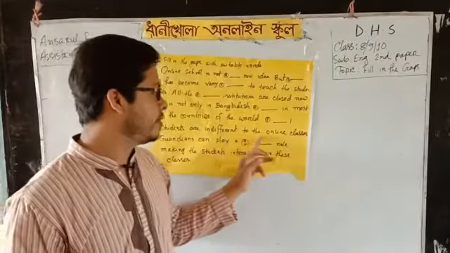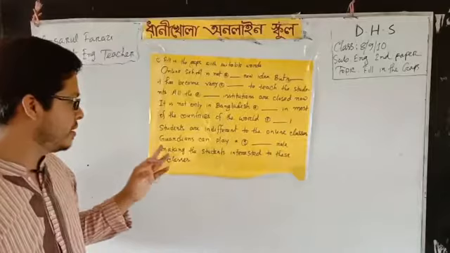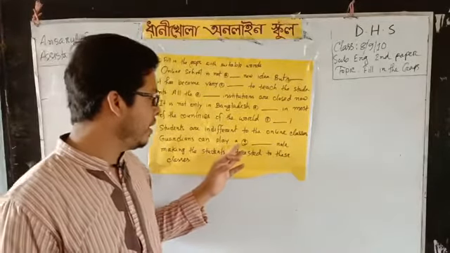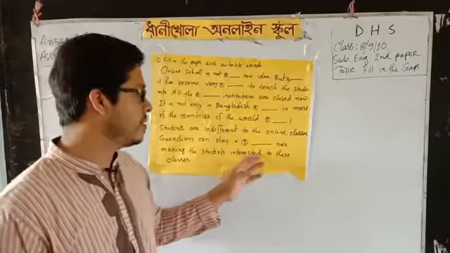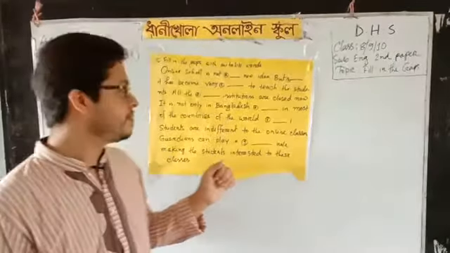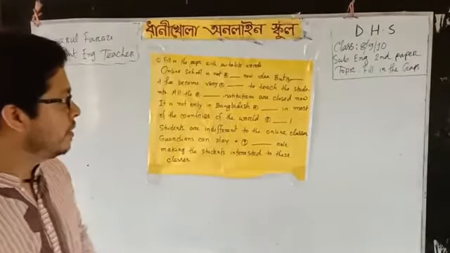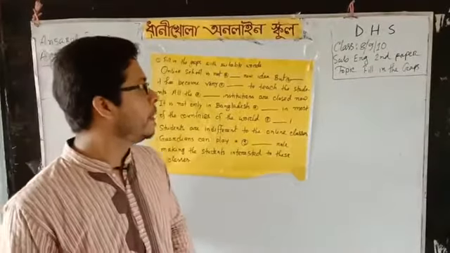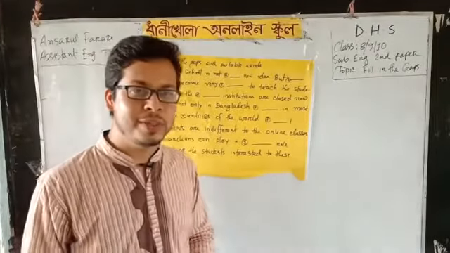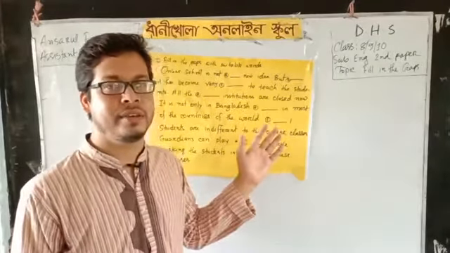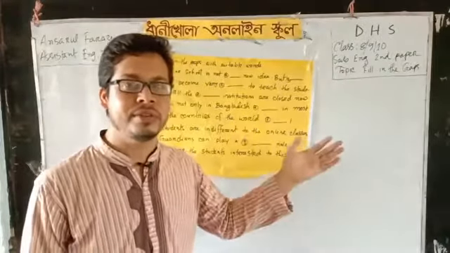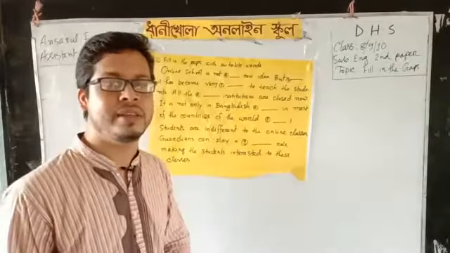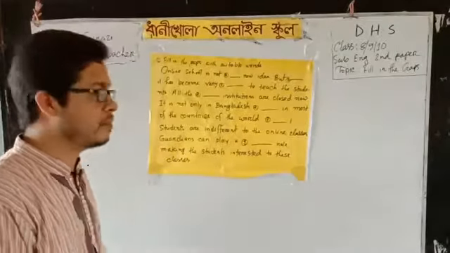Students are indifferent to the online classes. Guardians can play a gap role, making the students interested in these classes. So here there are 7 gaps for you. Though it is your duty, I am making it clear to you so that if I give you other examples or other exercises, you can fill them without facing problems.